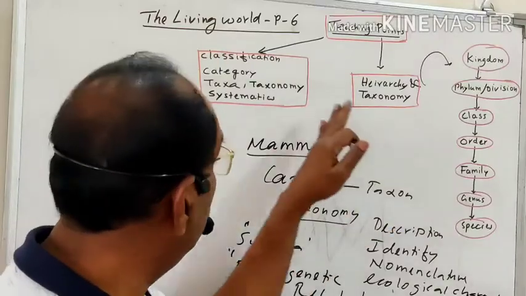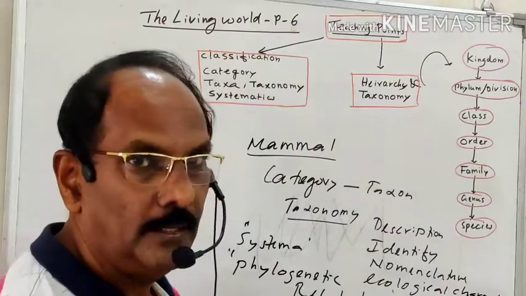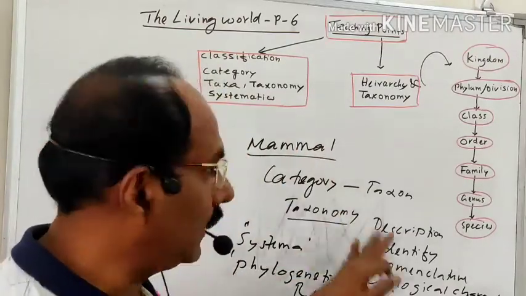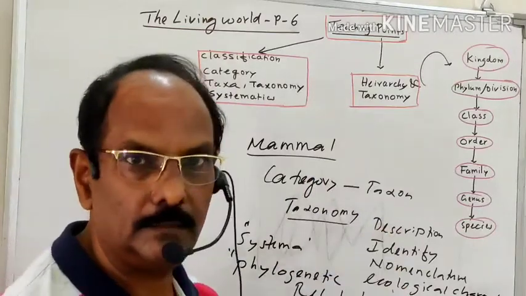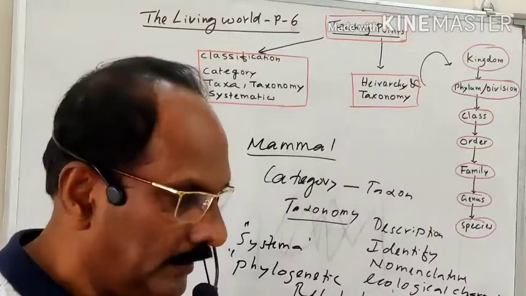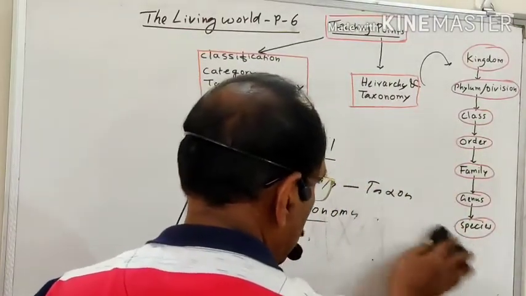Okay, so that is classification, category, taxonomy, and systematics. Then see here, from this discussion, it is very clear that classification is not a single step process. It has a hierarchy of steps. Hierarchy means arranging something in order, in descending order. That is known as a hierarchy.